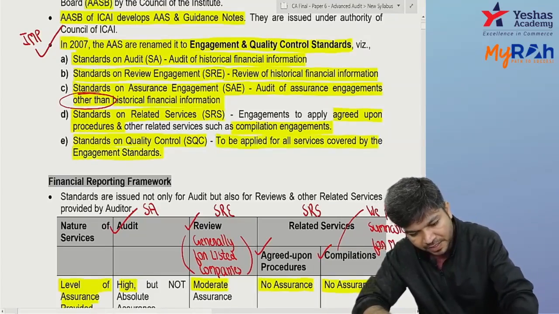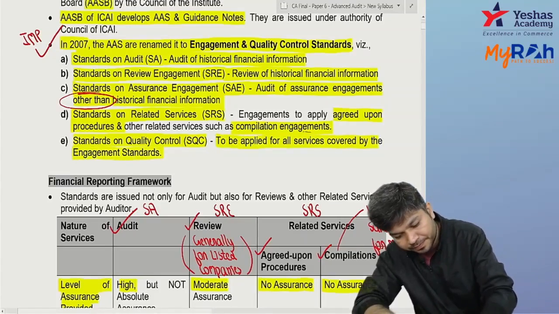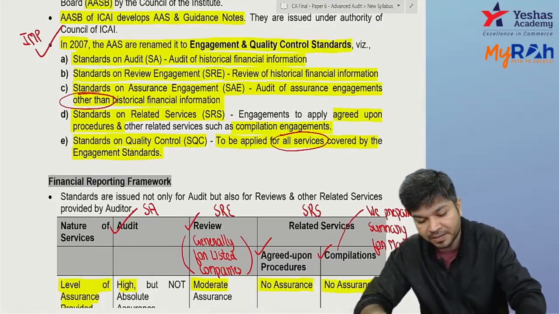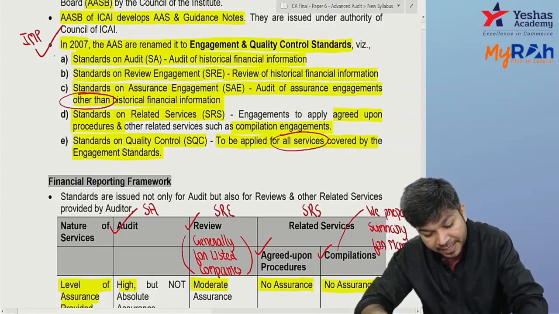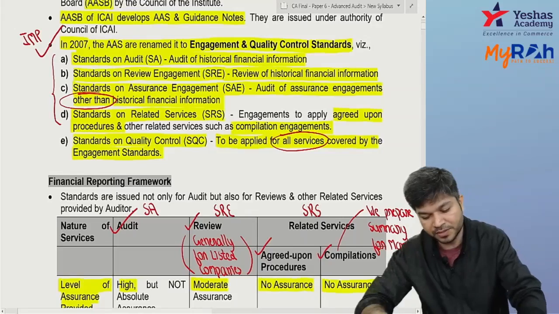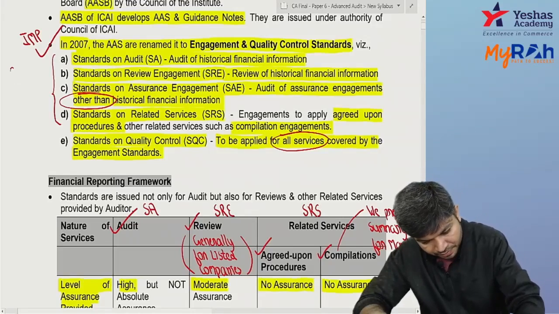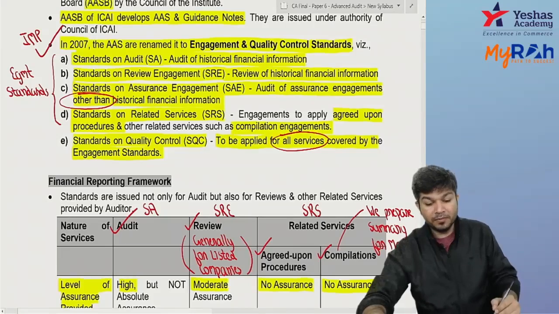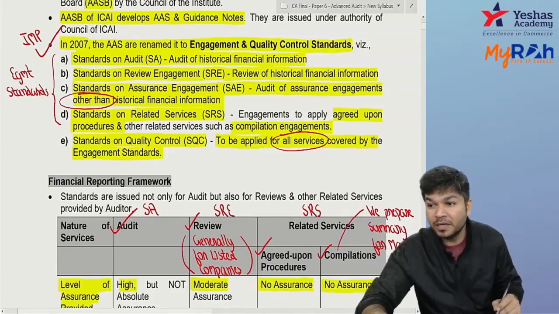It is to be applied for all services covered by engagement standards. So actually the first four, A, B, C, D, are engagement standards, and all five together are engagement and quality control standards.